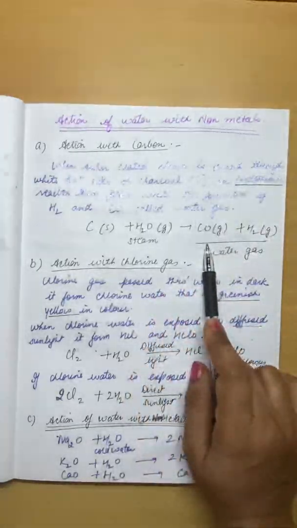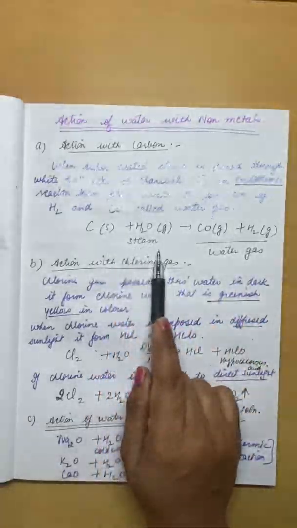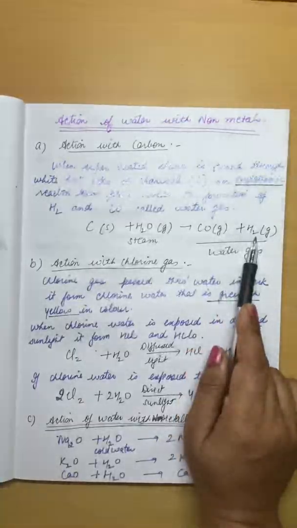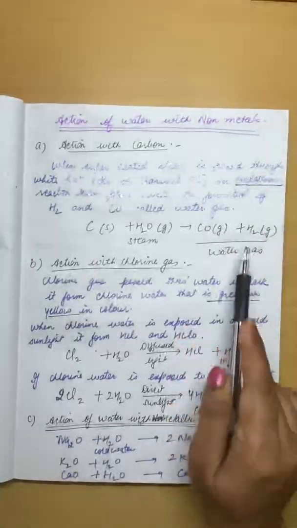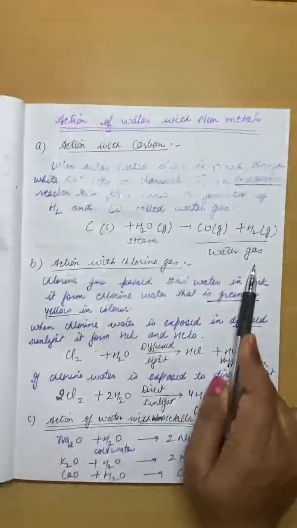They form carbon monoxide and hydrogen gas. Carbon monoxide plus hydrogen is called water gas.